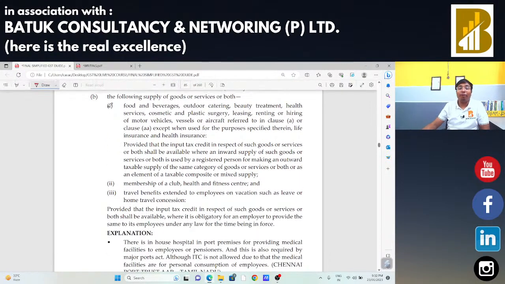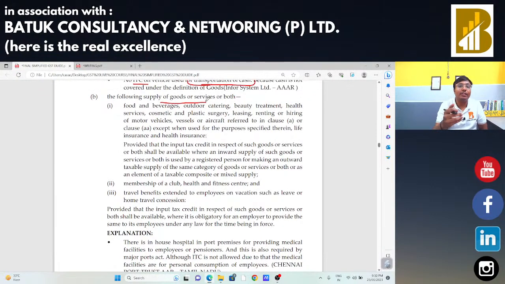Next, for the following supply of goods and services, input tax credit is not allowed. That is, input tax credit is blocked under section 17(5). Food and beverages, outdoor catering, beauty treatment, health services, cosmetic and plastic surgery, leasing, renting, hiring of motor vehicles, vessels, aircraft. In that case, input tax credit is not allowed. But if you are going to provide these outdoor catering, beauty treatment services, or the product, to a registered person, in that case, input tax credit is allowed because, registered person, that means you are going to make the further supply to that person. Hence, input tax credit is allowed.